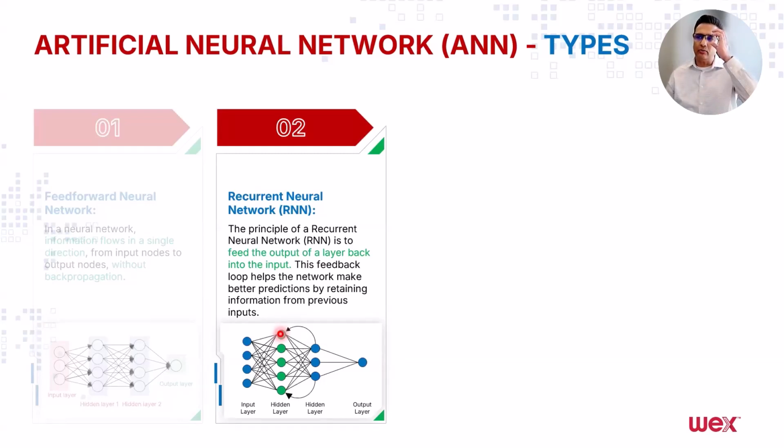In recurrent neural network, the output of the neuron is fed back to the previous layer, and that is used in the future for that network to perfect its output. So it learns from the next neuron that the output that I provided produced a different result than I expected. That's the principle of the recurrent neural networks.